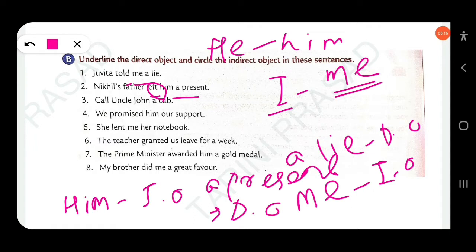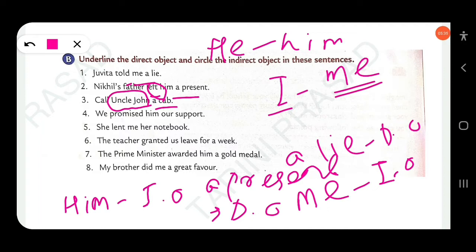Clear? Then next, "Call Uncle John a cab." There are two objects, a cab and Uncle John. Uncle John is the indirect object and a cab is the direct object. Clear?